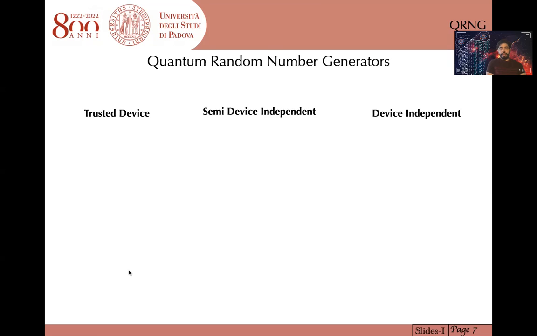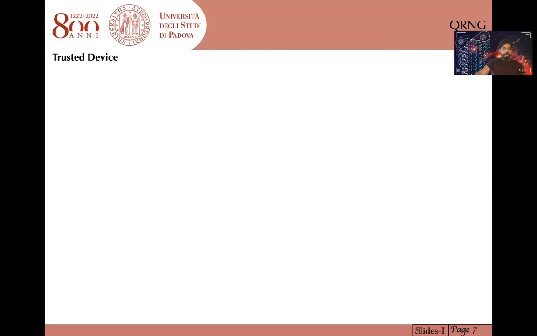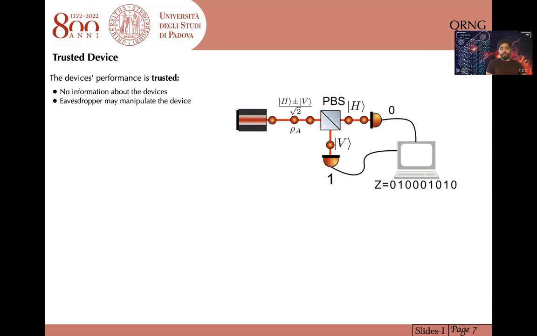Quantum random number generators are mainly classified into three categories: trusted device, semi-device independent, and device independent. I start with trusted device. In the trusted device, the user needs to trust the performance of the devices. As the simplest example, you can think of a laser source and a beam splitter followed by two detectors. This laser source sends polarized light into this polarizing beam splitter. Depending on the polarization of the incident light, the photon reflects or transmits. So depending on this detection event, the random numbers can be generated.